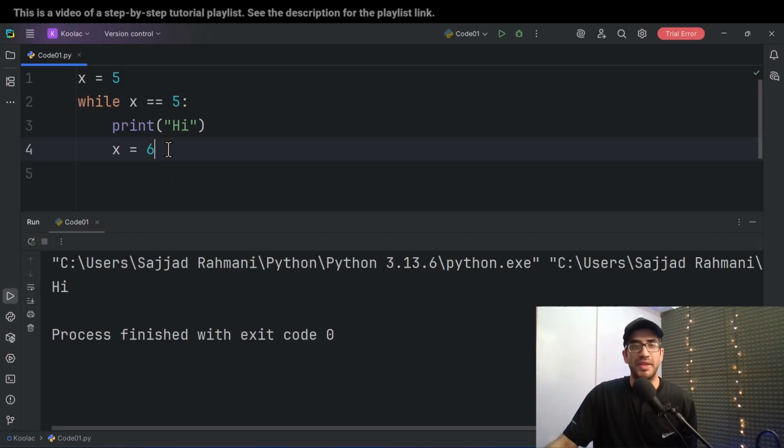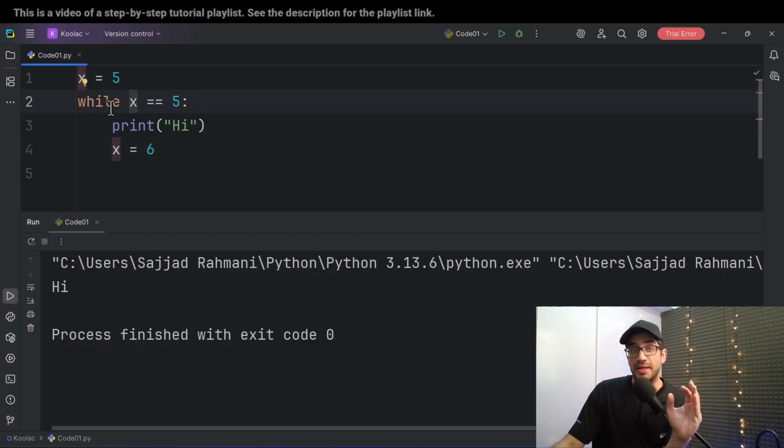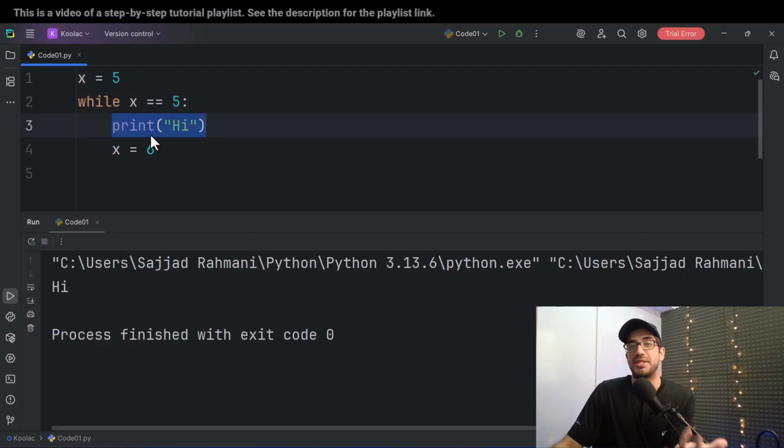So if I run the code, you can see, yes, it only prints hi once. Why? Because as I've told you, in the beginning, x is 5, so it is going to say, okay, while x is 5, which in the beginning it is, it is going to enter that while loop, and in that while loop, it is going to print hi. So there you go, this is that hi.